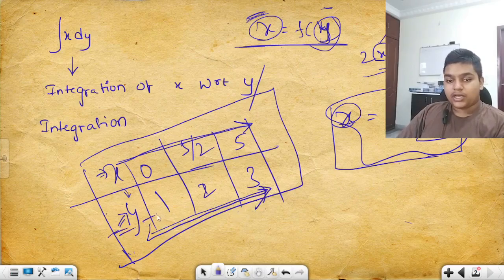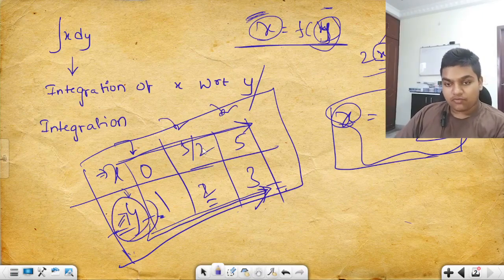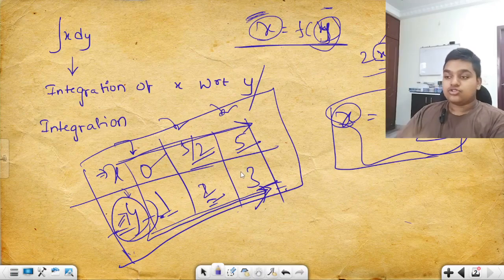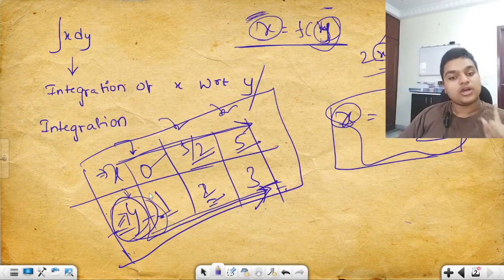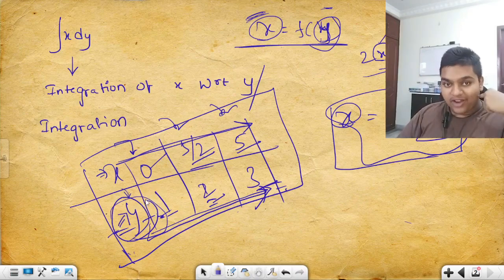I'm taking y as I wish, but the value of x comes depending upon that value of y. If I take 1, it is 0. If I take 2, it is 5 by 2. If I take 3, it is 5. So here you can say that y is the independent variable. This y is not depending upon anything else in the equation except my wish.